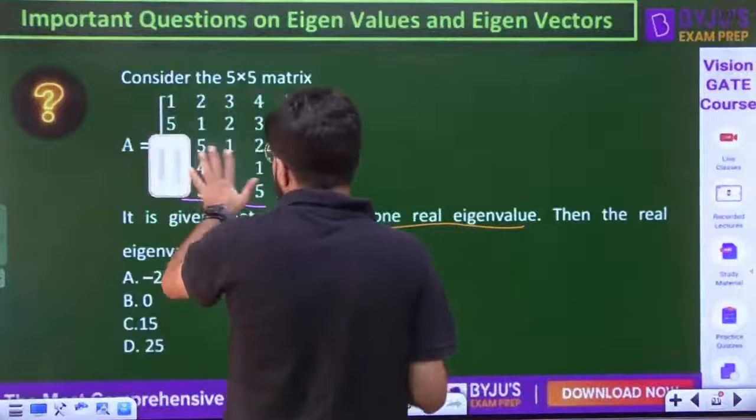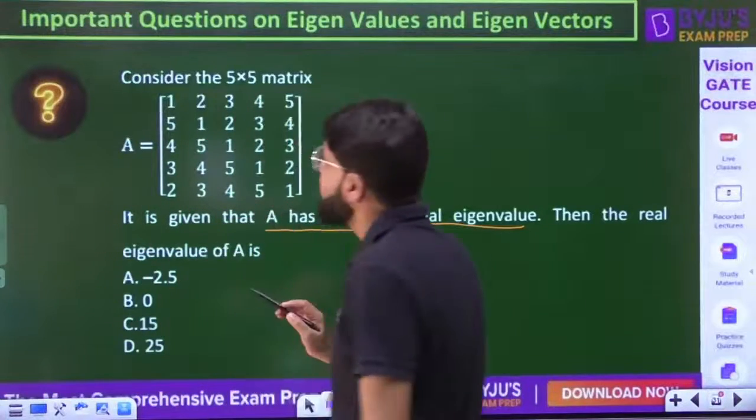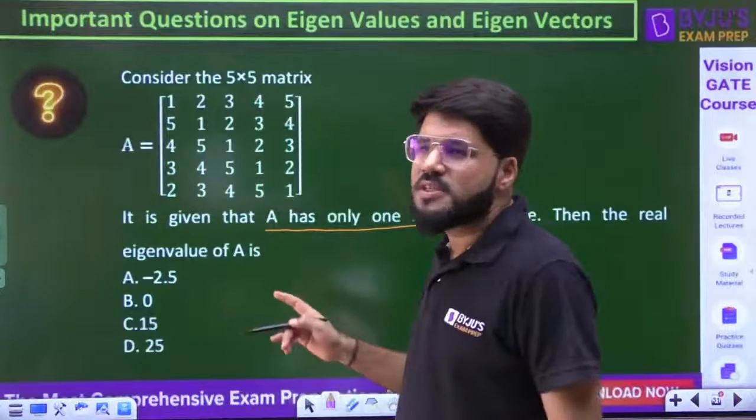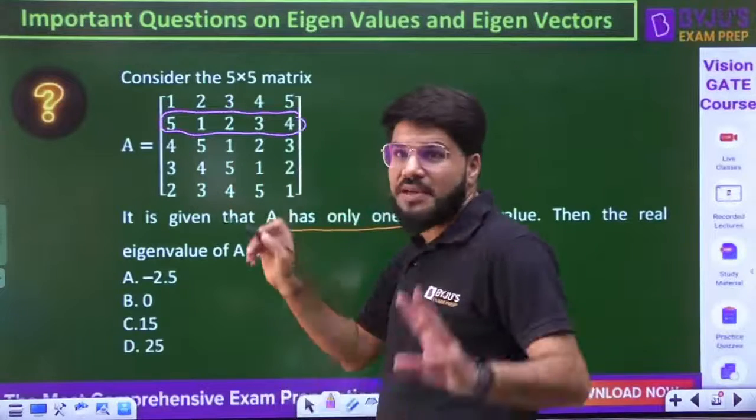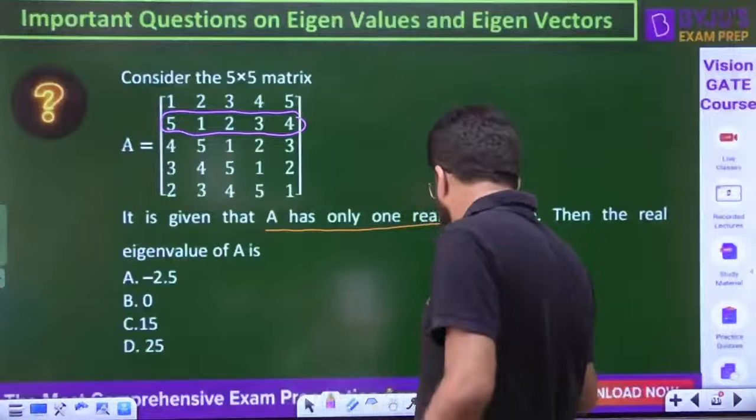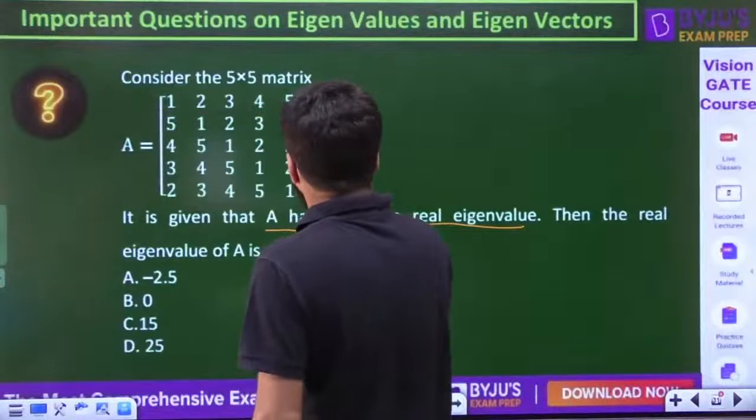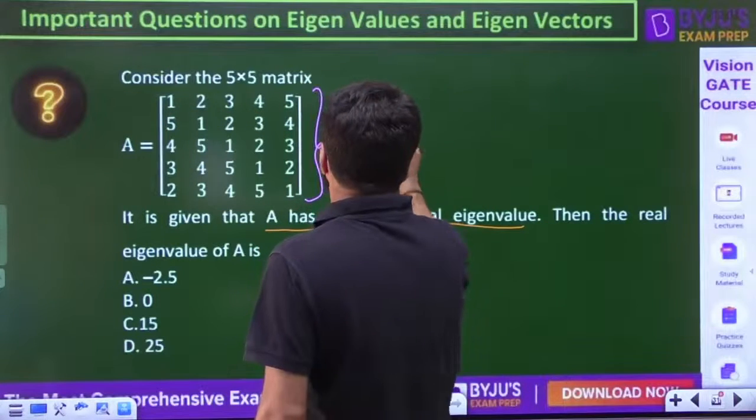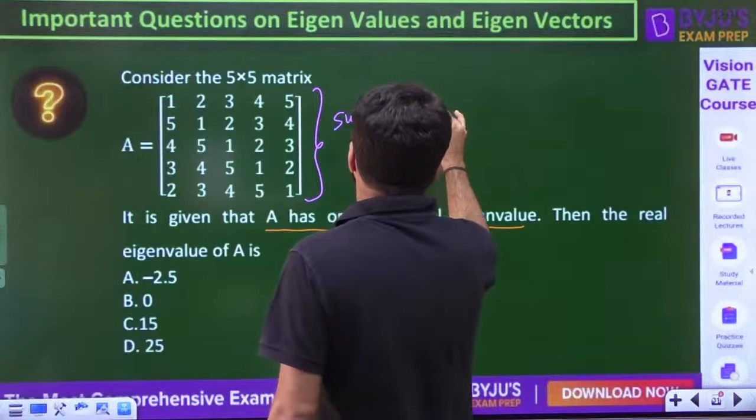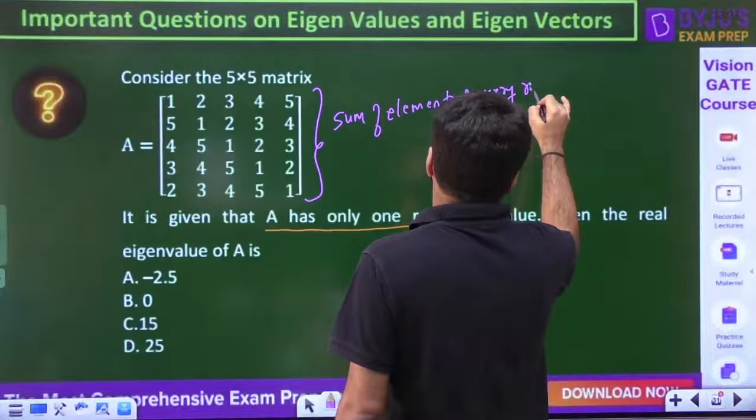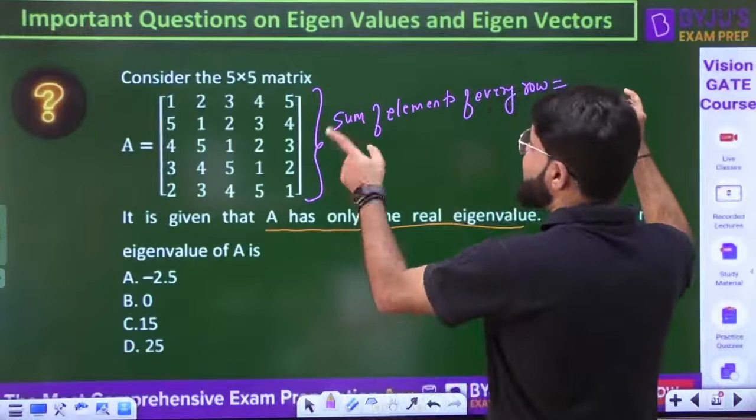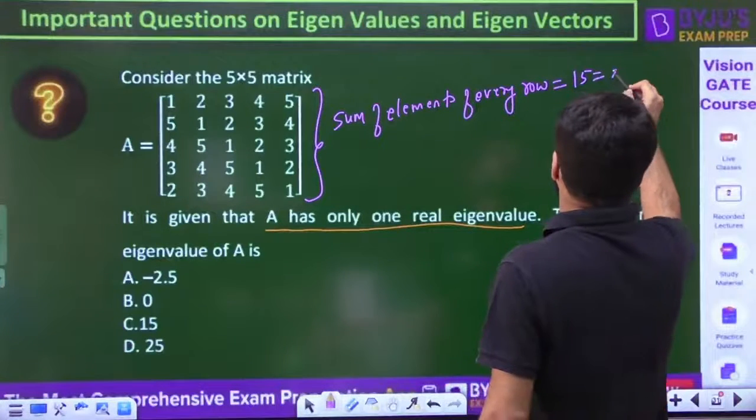Because they are identical, what is the sum of each row? 1 plus 2 plus 3 plus 4 plus 5. The elements are just shifted from here to there, but their nature is the same. So looking at the matrix, the sum of elements of every row is 1 plus 2 plus 3 plus 4 plus 5, that is 15, and that is the same for every row.